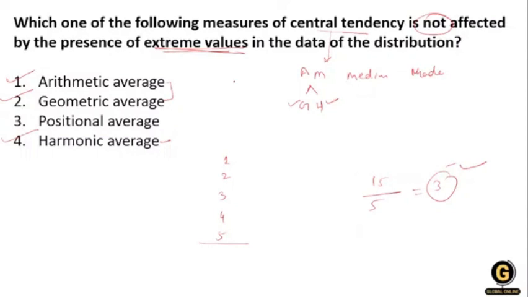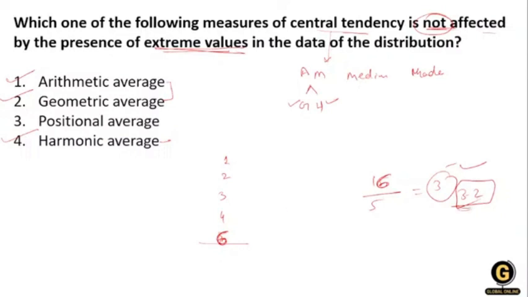Now if I change the 5 to the number 6, the sum becomes 16. So 16 divided by 5, how much? 3.2 will be the answer. But what does the question ask? Which is not affected. So when I change the extreme value, our answer changes.